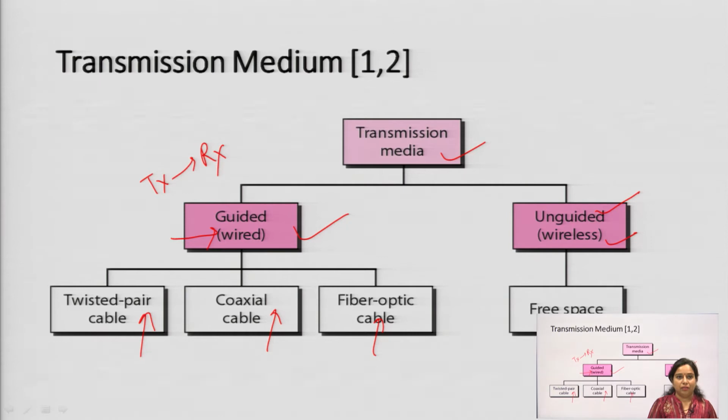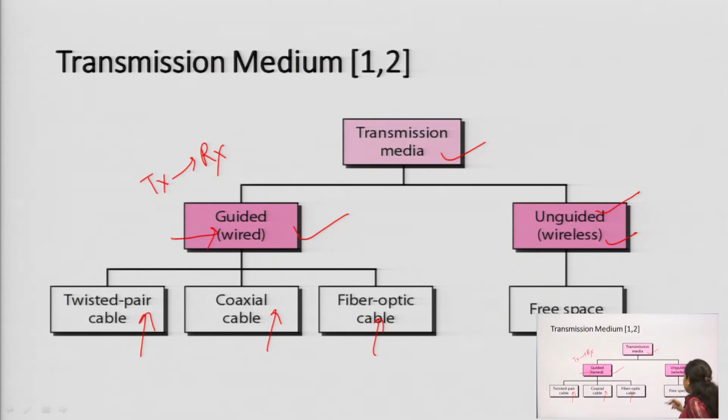In the coaxial cable, different coverings are there: a simple copper wire, then above it a plastic coating, then a braided metal coating, so that it will be safe. Then fiber optic cable consists of a core and cladding concept.